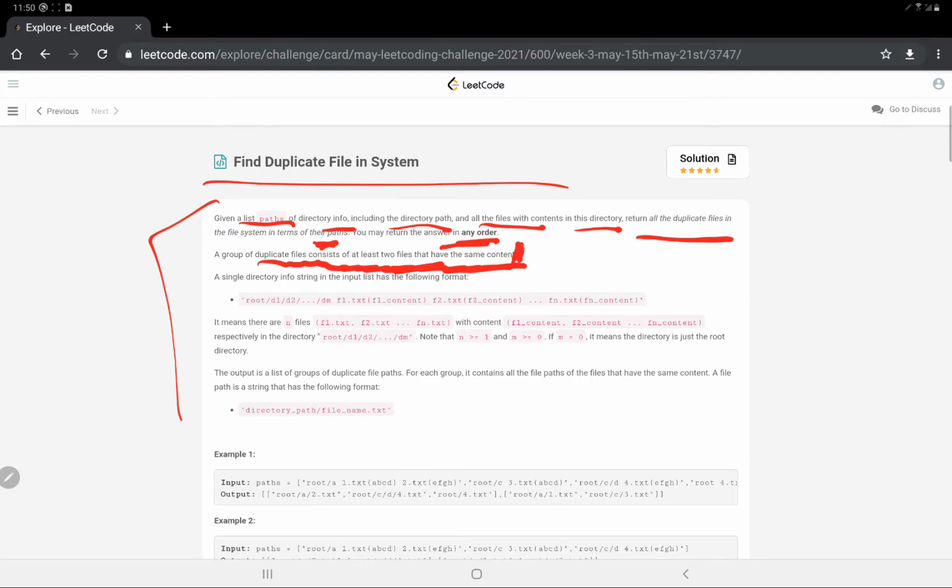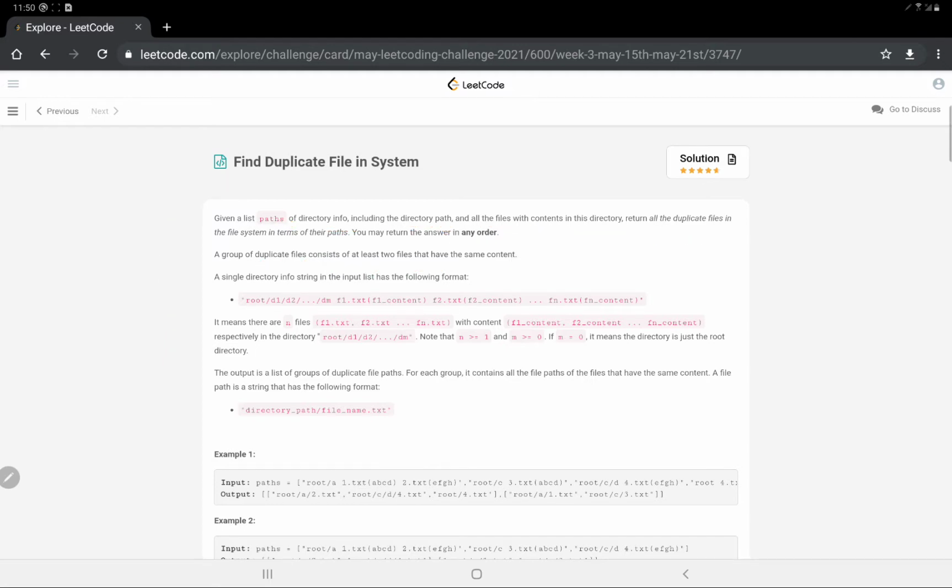So how are we going to say that this file and this file are duplicates of one another? If they have the same content. A single directory info string in the input list has the following format. So basically the question should be clear up till now. The question says that given everything about a file system, you are given a directory info, directory path, and the files and the contents along with it. We have to return whether the file system contains duplicate files or not.